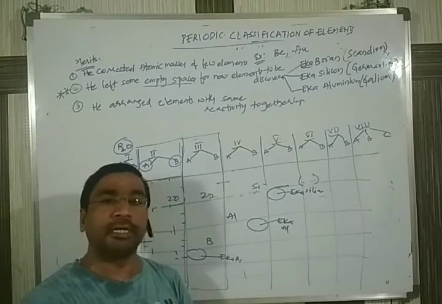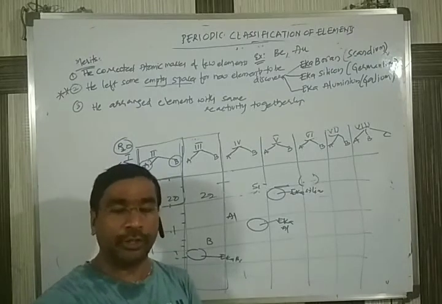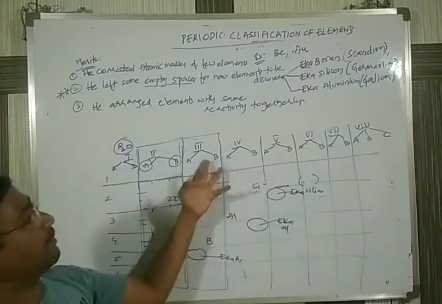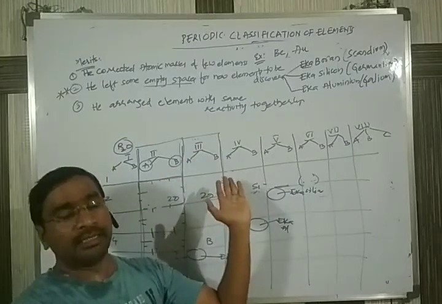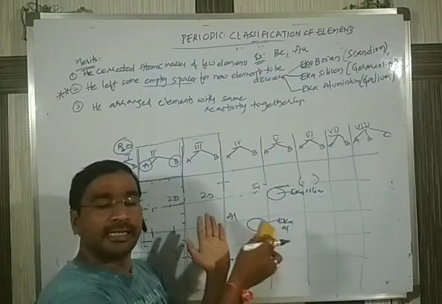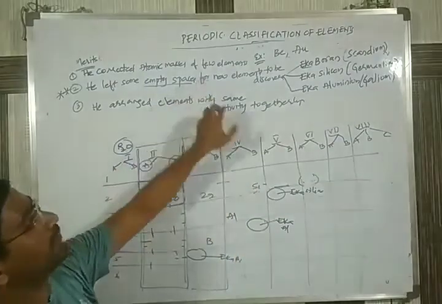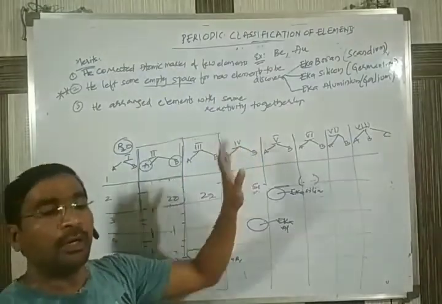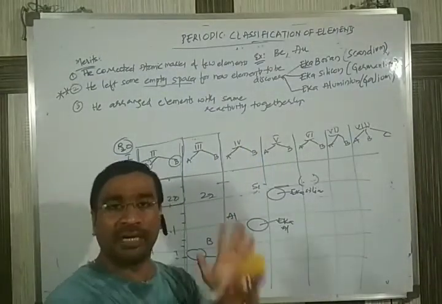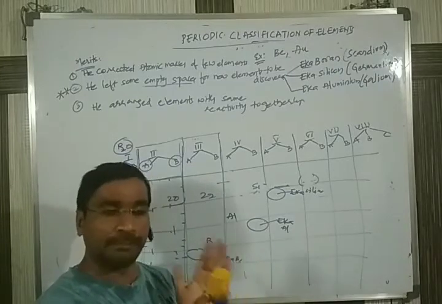When you see the modern periodic table, almost 40% of the table we are using now depends upon Mendeleev. The way of arranging the elements in the form of groups and periods in the latest modern periodic table was taken from Mendeleev's table only. Okay, in spite of explaining everything, some points he couldn't answer or explain.